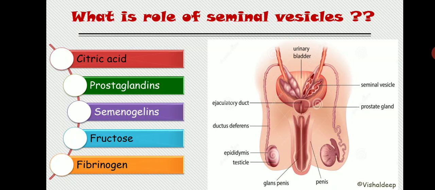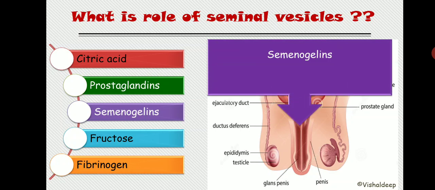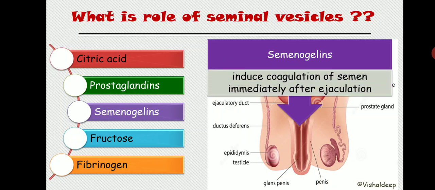Now you might be thinking, what is seminogelin? Seminogelin induces the coagulation of semen immediately after ejaculation. What does seminogelin do? Once the semen is ejaculated, it is basically in the liquid state. After some time it becomes coagulated, becomes a coagulum, right? So this formation of the fluid structure into a coagulum is done by seminogelin.